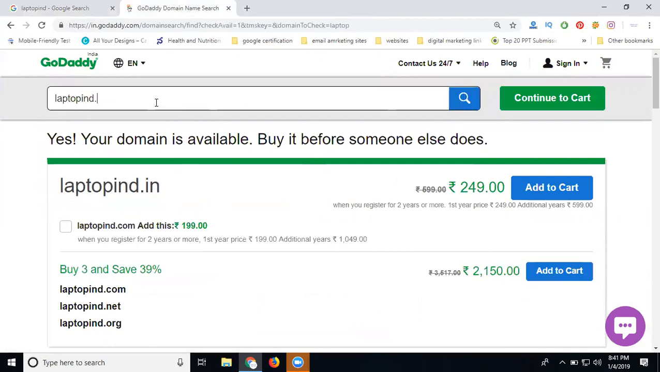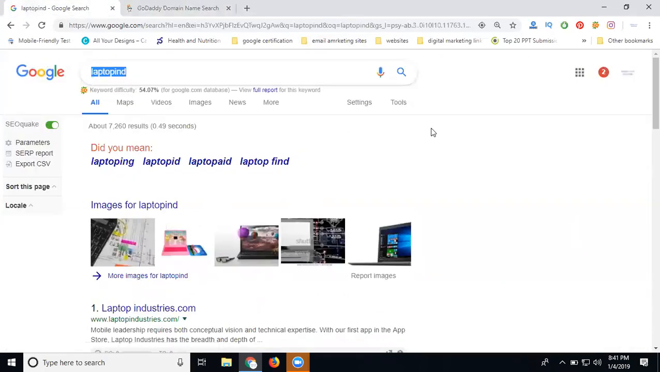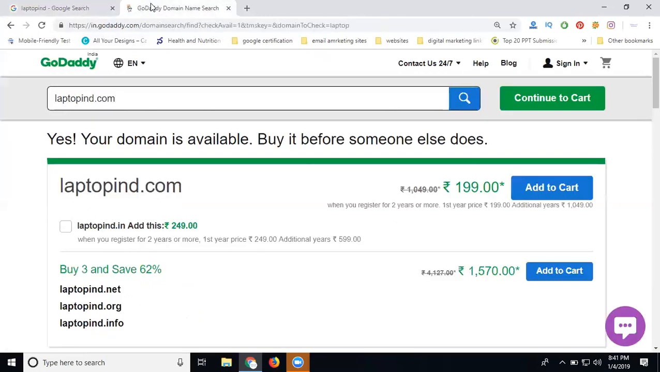So I can go with .com, only for 199. Laptop and laptop IND differ based on the search results. Based on the search results, it is 7,000. That is the crores of searches. The domain is called premium when searches are more. When the searches are less, in the thousands, that is called a simple domain.